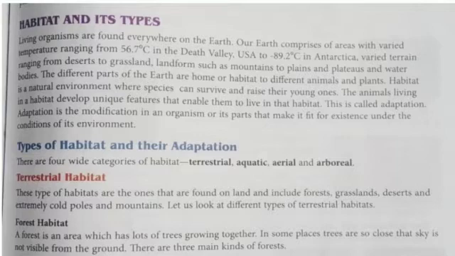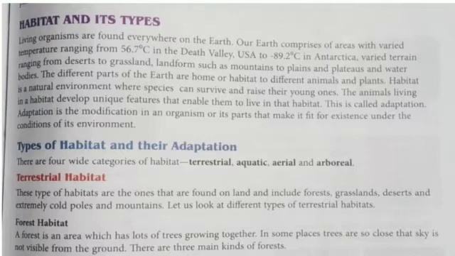Varied terrain ranges from desert to grassland, and landforms such as mountains, plains, and plateau. Plateau means mountains which have a flat top. There are also water bodies: sea, ocean, river. Different parts of the earth are home, or habitat, to different animals and plants.